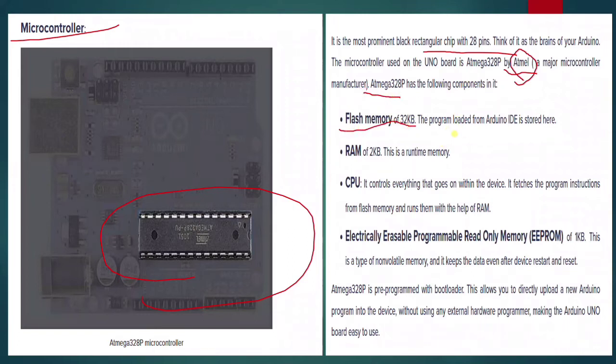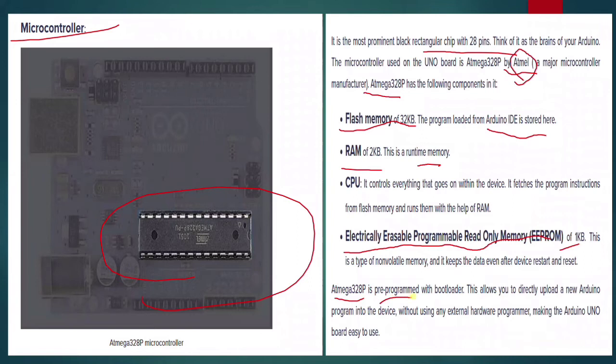First is the flash memory of 32 KB. The program loaded from Arduino IDE is stored here. RAM of 2 KB. This is the runtime memory. And then the CPU, it controls everything that goes on within the device. It fetches the program instructions from flash memory and runs them with the help of RAM. Then electrically erasable programmable read-only memory, or the EEPROM, of 1 KB. This is a type of non-volatile memory and it keeps the data even after the device restarts and resets.